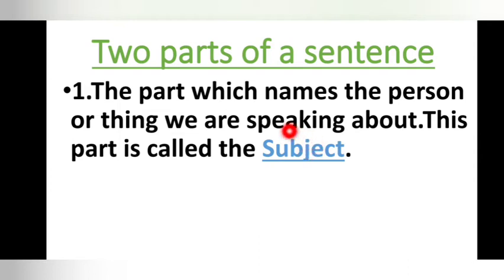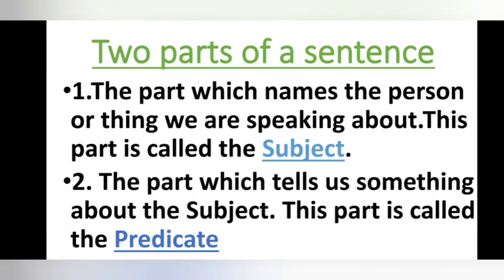Our main topic is subject and predicate, and here we'll study what you mean by subject. The part which names the person or thing. When we write a sentence, we refer to either a person or a thing. The part which names the person or thing we are speaking about is called the subject. So the subject is the part of the sentence that refers to the person or thing that we are speaking about.